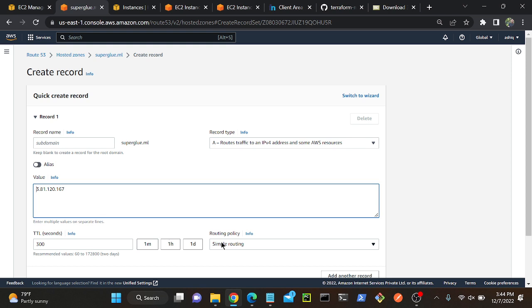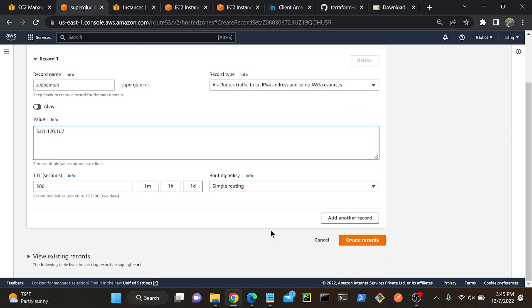Okay, I will select simple routing. Simple routing in the sense we can only give one server IP address. Suppose you want to give multiple server IP addresses, then it will take weight, right? Weight in the sense from one server to another server. Suppose I want to give multiple values, then multi-value, so that will take a random server. Randomly that will route into servers, right? So simple in the sense we can give only one route.